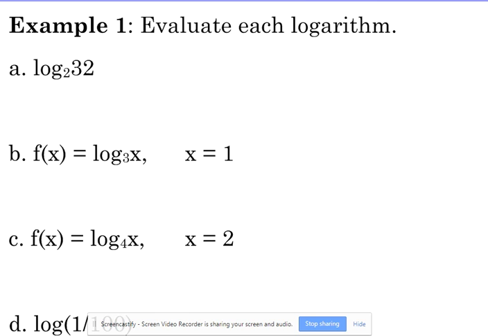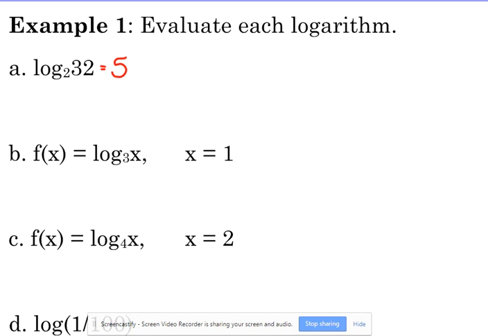If we're going to evaluate these logarithms, and we'll talk about the fact that you can use your calculator to do this, but we're going to do it with our minds first because y'all are intelligent. You can do that. Log base 2 of 32. The question is, what power do we raise 2 to get 32? The fifth, yeah. 2 cubed is 8, so 2 to the 4th is 16, so 2 to the 5th is 32. Okay? You're multiplying by 2 every time. So log base 2 of 32 is 5.